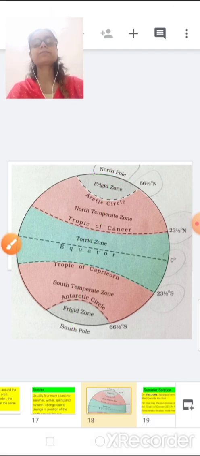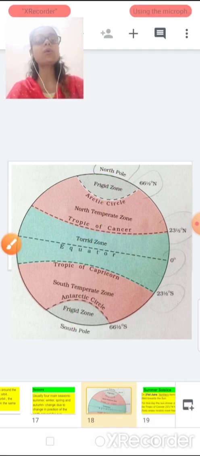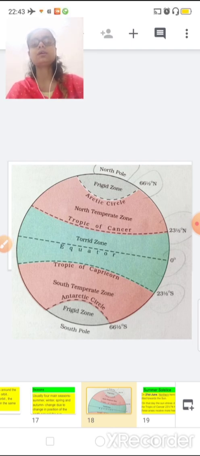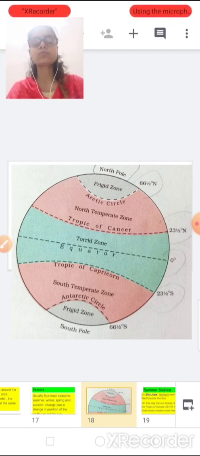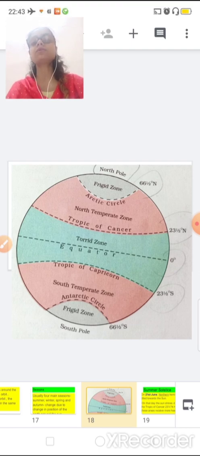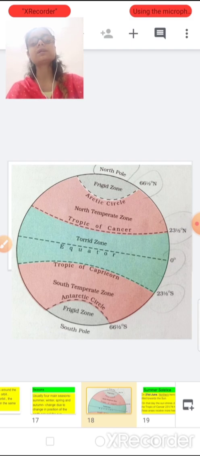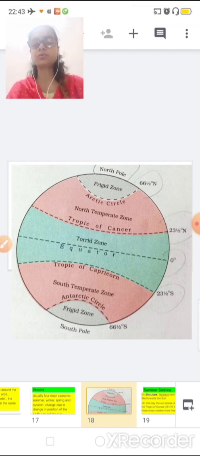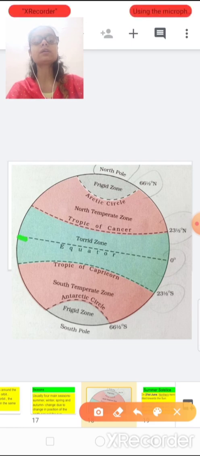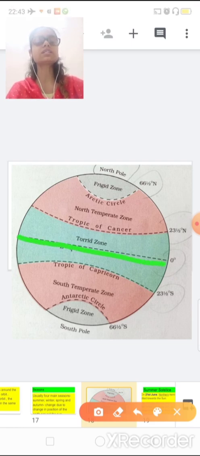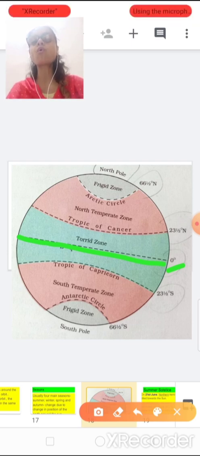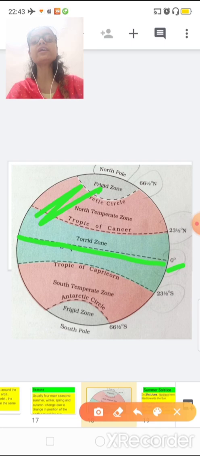Now the second thing, we have the equator. Equator, equal. What does the equator do? The equator divides our earth into 2 equal hemispheres, or in simple language, 2 equal parts. In geography we use the term hemisphere. Here, this is very important, the equator is at 0 degree. So what does the equator do? It divides our whole earth into 2 equal parts.